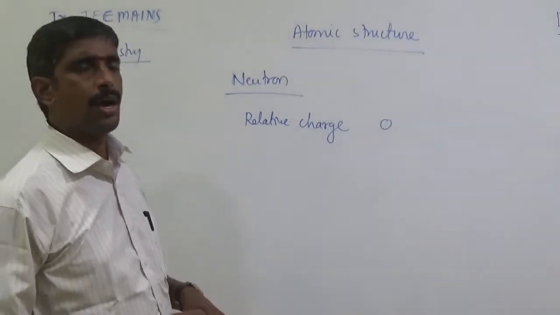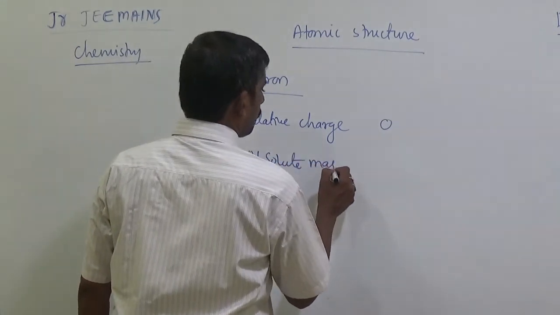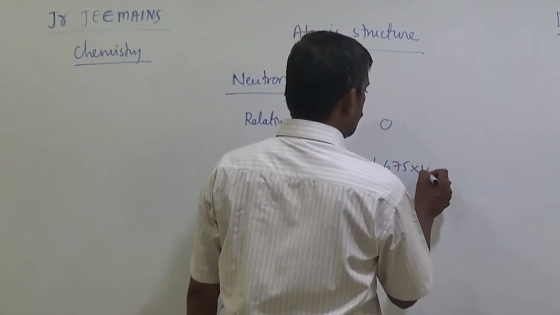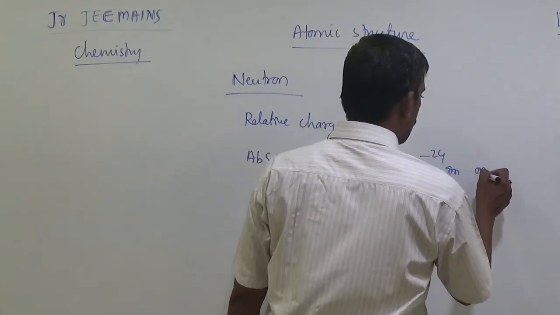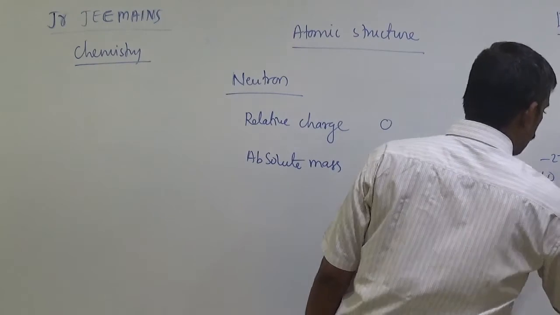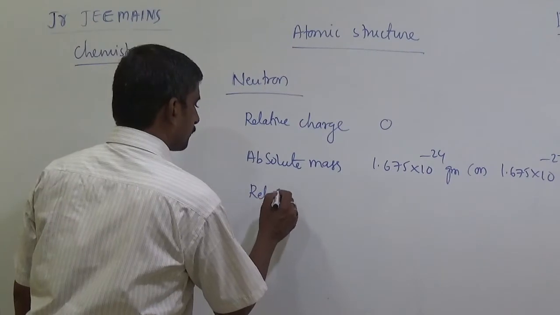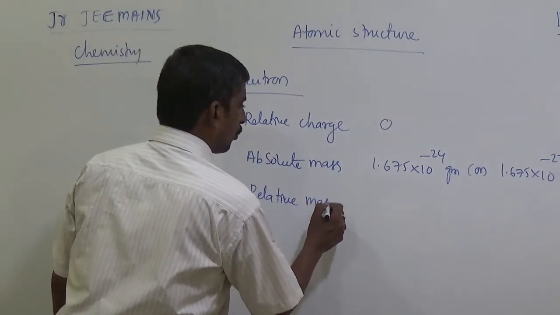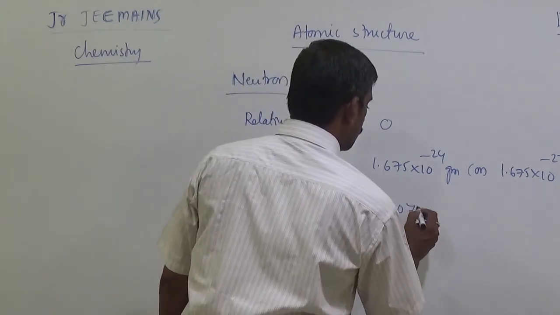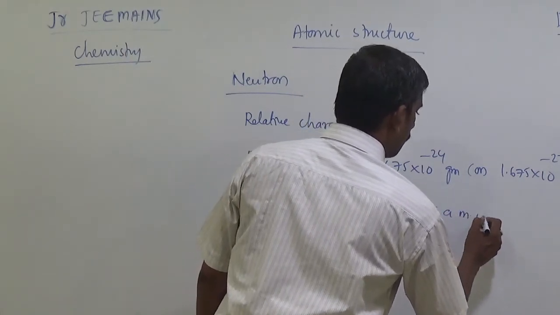And absolute mass is generally 1.675 into 10 to the power minus 24 grams or 1.675 into 10 to the power minus 27 kilograms. Next, relative mass is generally 1.008665 AMU. AMU full form is atomic mass unit.